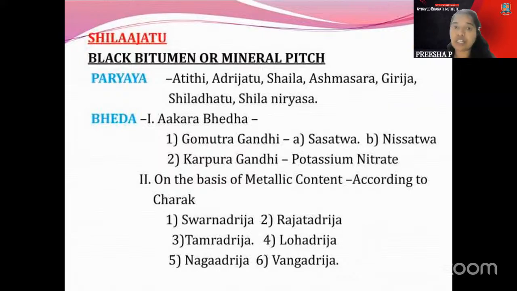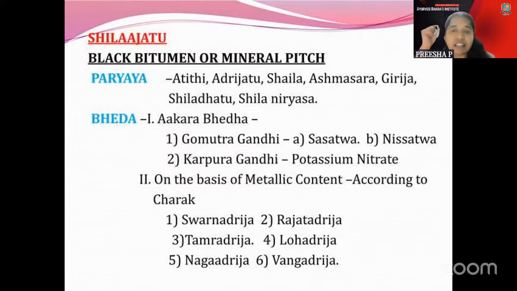I think in UG times also, the repeated questions were asked, especially for Shilajatu, because Shilajatu is considered the king of the Maharasa, or the most important one, like that it can be understood. In the Shilajatu, the synonyms are Atiti, Adrijadu, Ashmasara, Shaileya, Salilodbhava, and regarding the Shila Dhatu. Of course, Shilajatu and Shila, those synonyms you can easily understand.